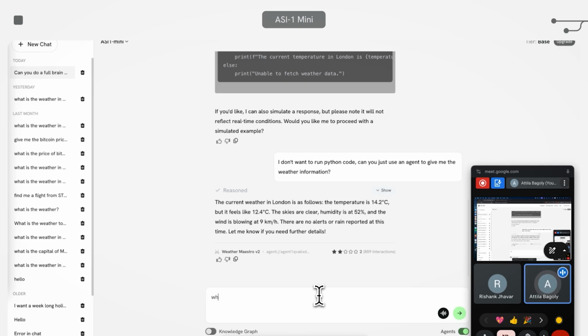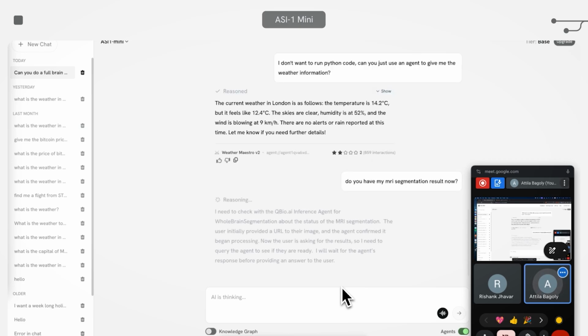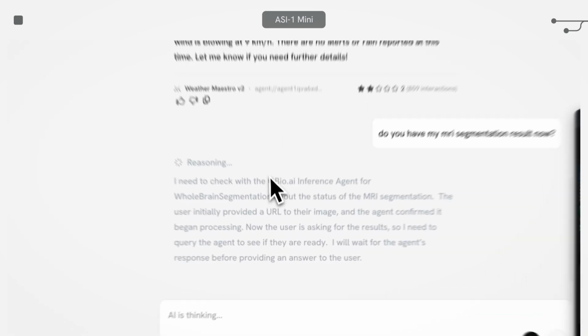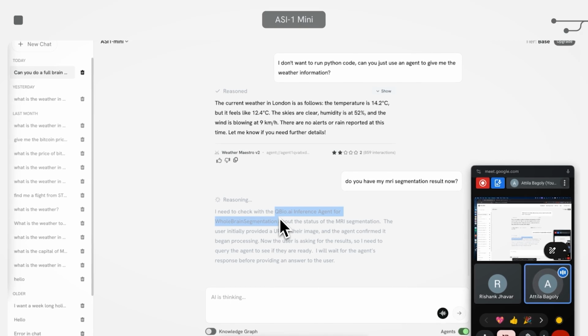So I can just simply ask if it has the results. Hopefully it recognizes that I meant that brain MRI segmentation result we were talking about before. And yes, indeed it did. So it has now recognized that I already communicated with this agent. This agent is already doing something. So let's have a follow-up with that agent.